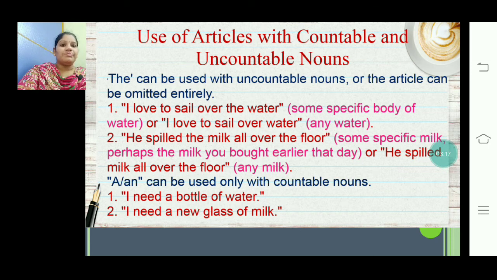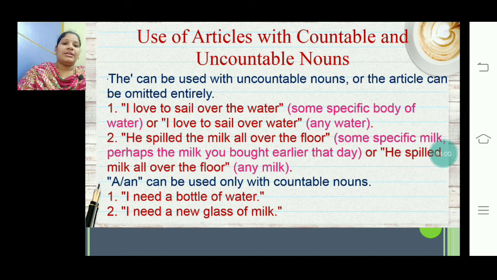And then, he spilled the milk all over the floor. So some specific milk, perhaps the milk you bought earlier that day. Or you can just omit the milk and say he spilled milk all over the floor. So it can be any milk there. So whether to use the article or not depends on the context. If you are specifying any amount or any noun in that particular context, of course you have to choose the article there. If you are not specifying, then of course you can omit that and just go with the noun.